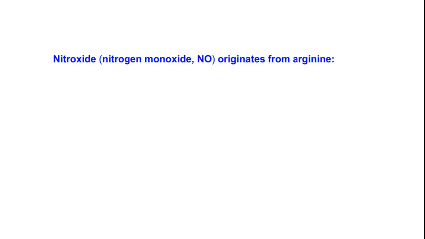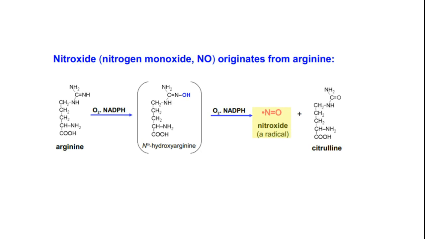The next very important contribution from arginine is nitric oxide formation, or nitrogen monoxide formation. NO is a radical, so let's see its significance. Arginine undergoes an oxidative degradation reaction. The double bond N is oxygenated so that hydroxyarginine is formed.